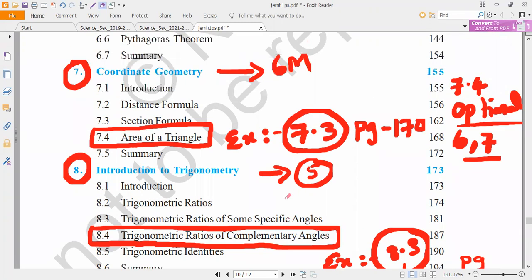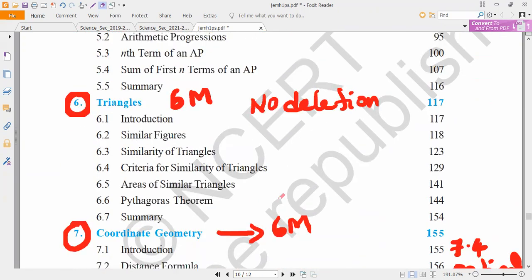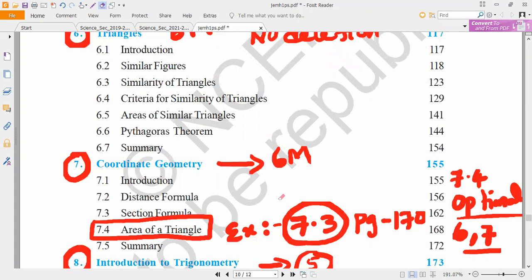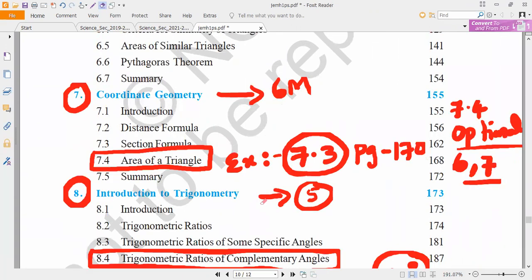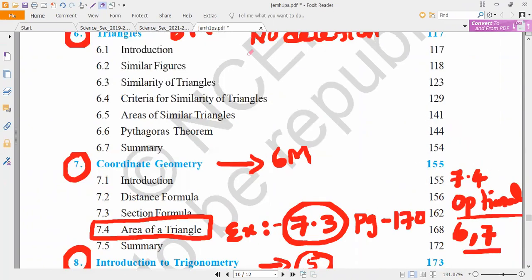So please kindly concentrate on them. Coordinate geometry is an easy chapter, you can easily do it, and more marks are there. You can check it. Triangles also 6 marks, coordinate geometry 6 marks, and introduction to trigonometry is also 6 marks. And polynomials and pair of linear equations, how many marks? 10 marks. So you have to majorly concentrate on these chapters.